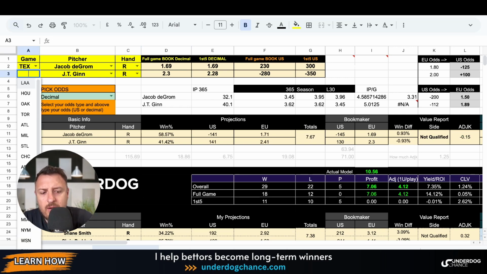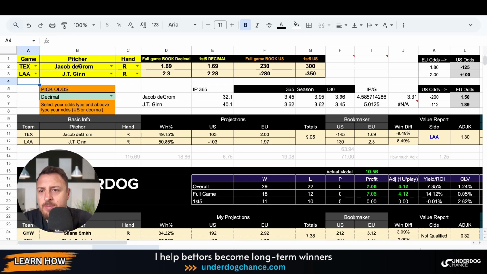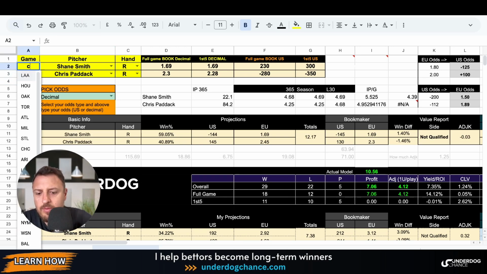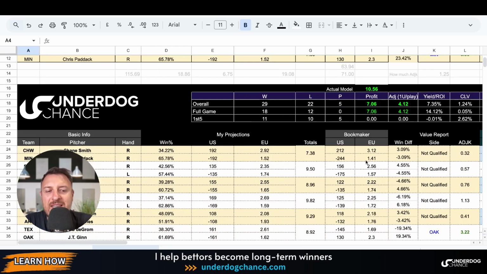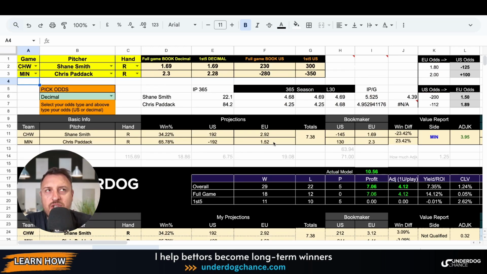Texas, or let's say first game, Shane Smith. Okay, Shane Smith, Paddock, and Chicago White Sox and Minnesota. I'm too fast. Chicago White Sox, Minnesota. I select this. The stats are automatically scraped from the internet, and the formulas are already set, so you don't need to do anything. I just check the lineups. Usually, one or two players are changing, but those are all projections, so you will not make a big mistake. So if the adjusted Kelly is small, I simply skip, so one player will not change this dramatically.